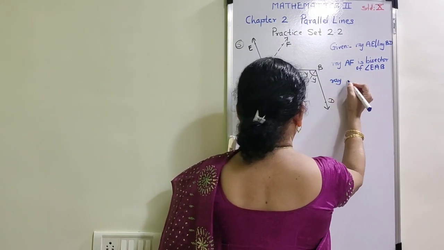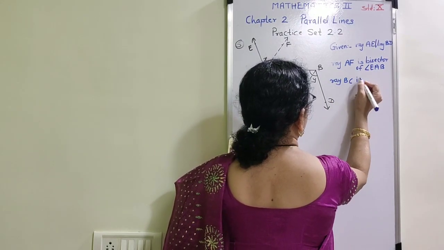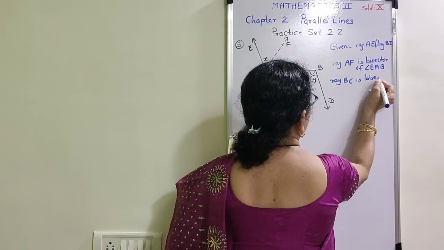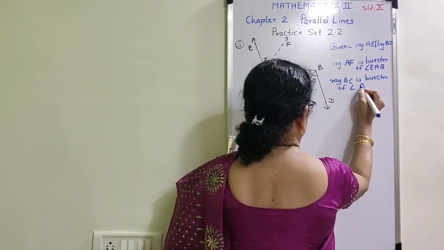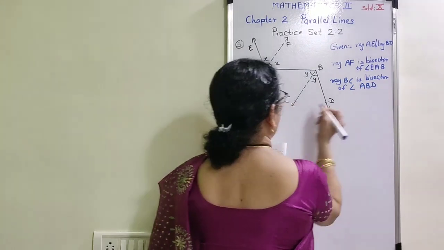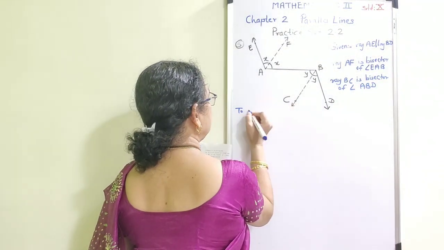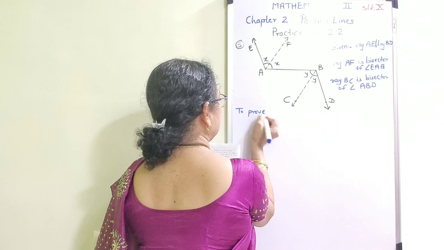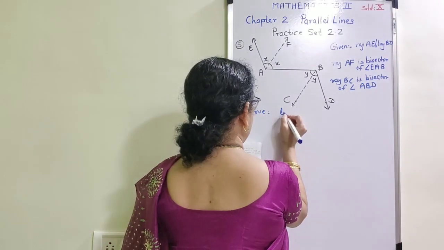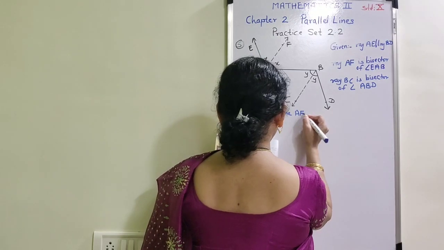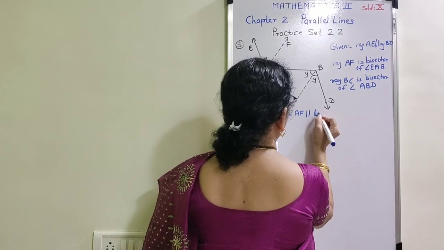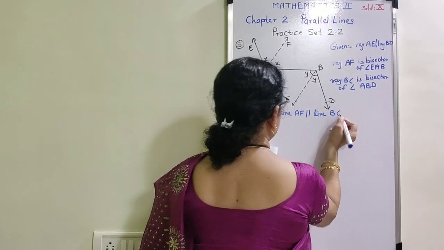Also ray BC is bisector of angle ABD. You are going to prove that line AF is parallel to line BC.